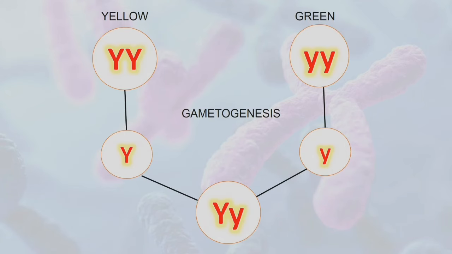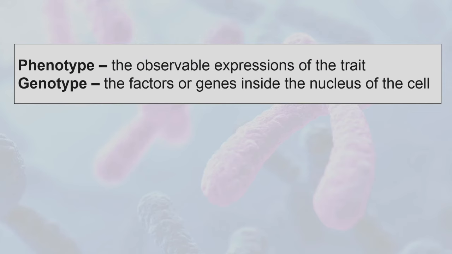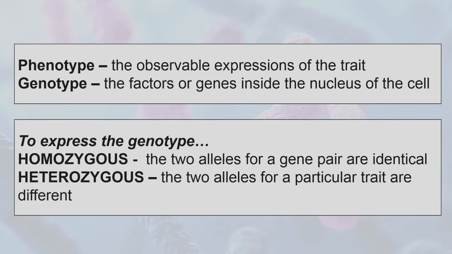So, sa process na ito, malalaman natin kung ano ang genotype or the resulted combination of gametes that symbolizes the letters, and phenotype, which is the observable traits like color. Phenotype is the observable expression of the trait. Ito yung nakikita natin na mga characteristics or traits kagaya ng kulay at height, while genotype is the factor or genes inside the nucleus of the cell.